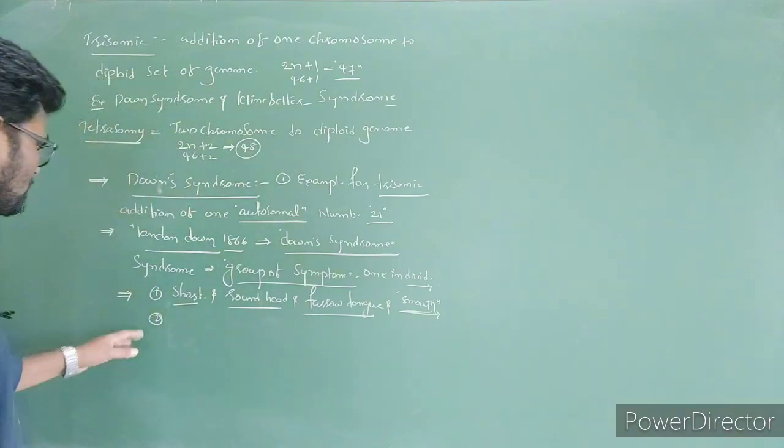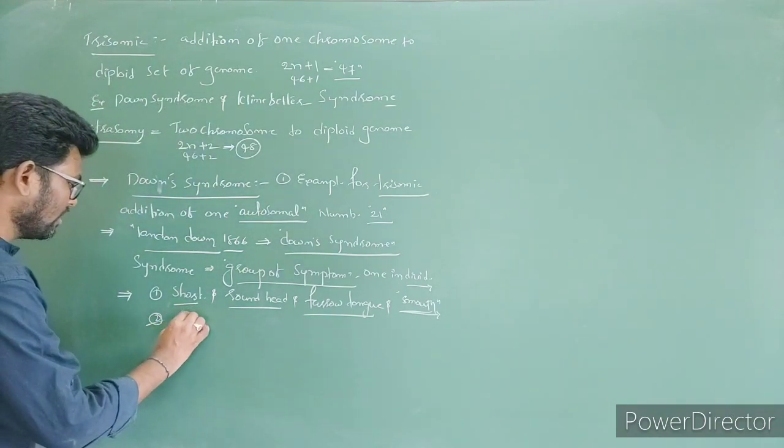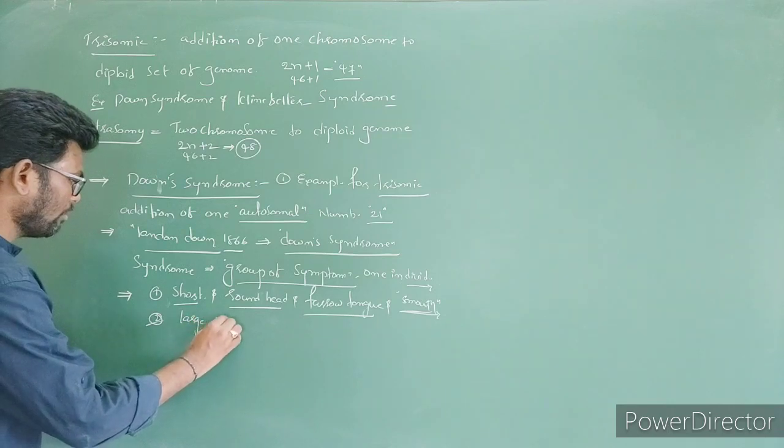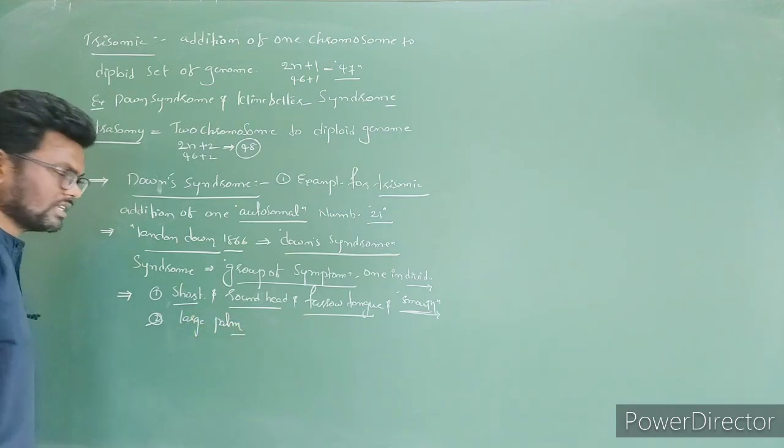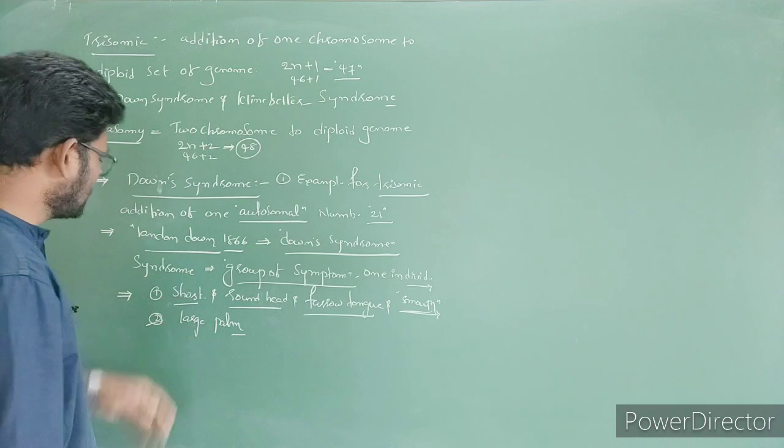So these are the actual main symptoms, and again one large palm. These are the main characters of Down syndrome.